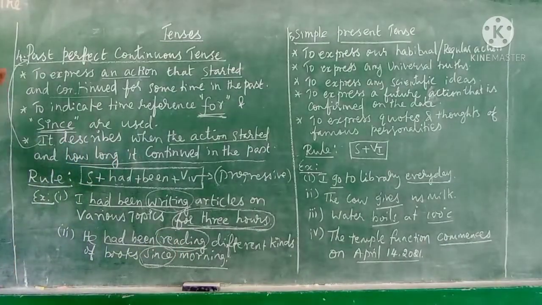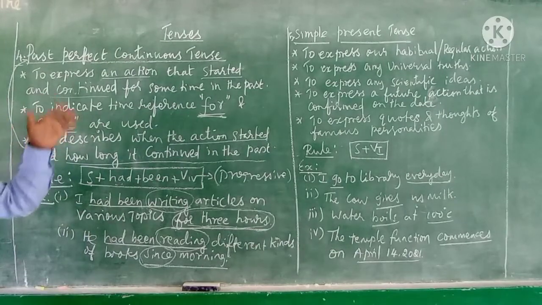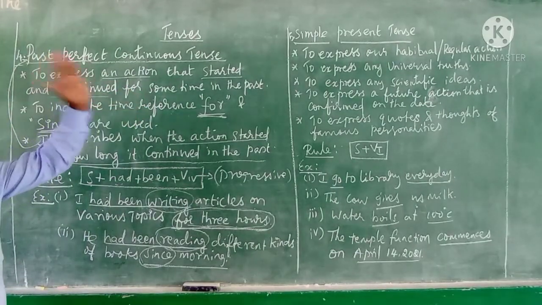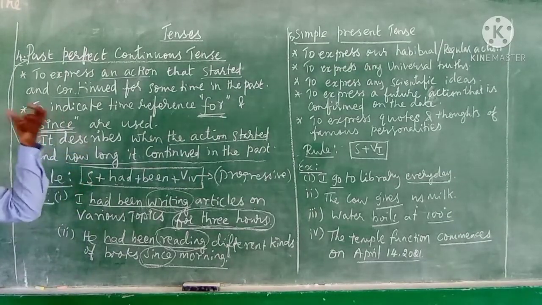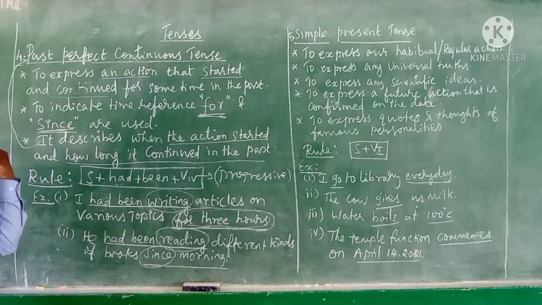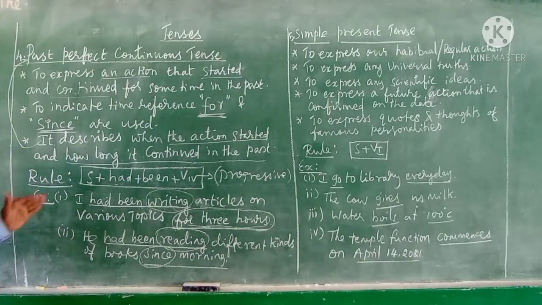Clear? Again I repeat, the past perfect continuous tense: to express an action that started in the past tense and continued for some time in the same past tense, and also we can identify how long the action was going on in the past. To express this kind of action, we should use the past perfect continuous tense. Any doubt? Go through these examples, and you can find more examples in your textbook and guide, and go through the exercise. If you have any doubt, you can ask me.